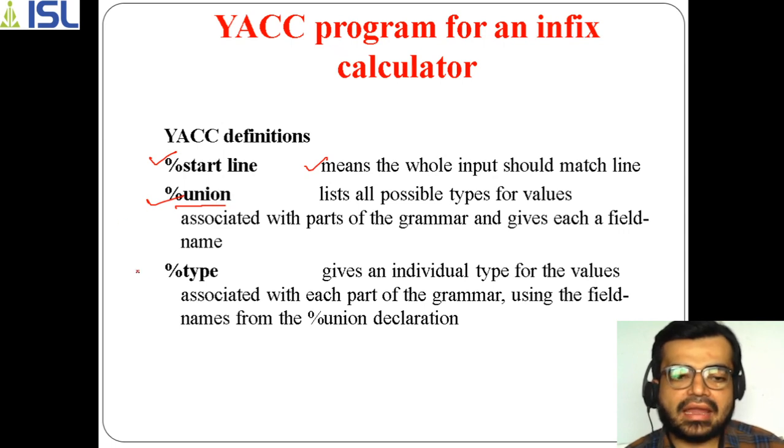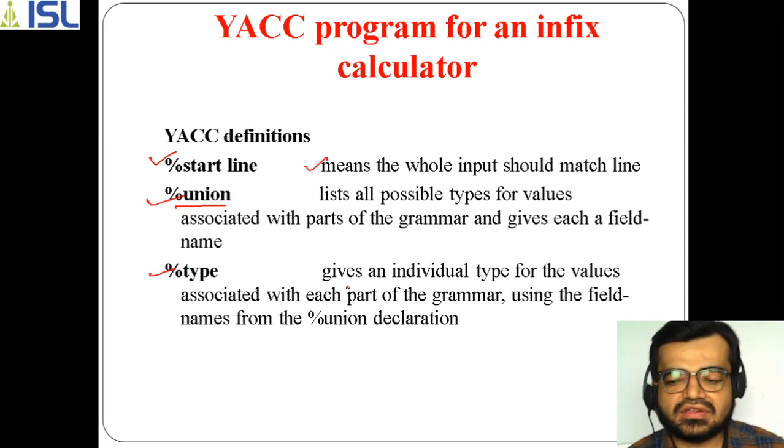And at the same time, if you are taking %type, then this is how in union we are clubbing all the values together as part of your grammar, and we are giving a field name for that particular combination. Similarly, when we are using %type, here individual types, I mean, in a grammar there are different things.